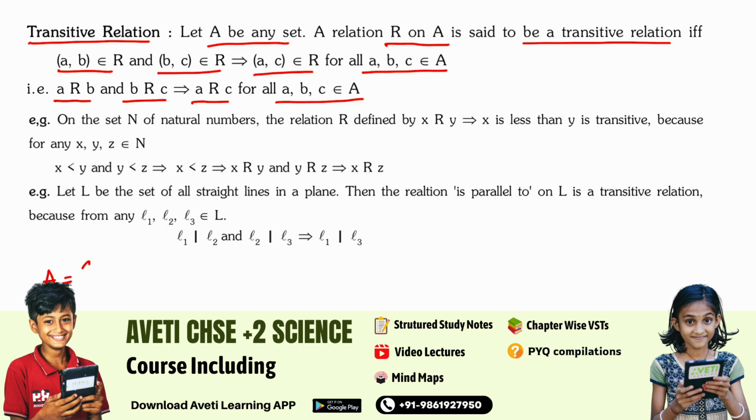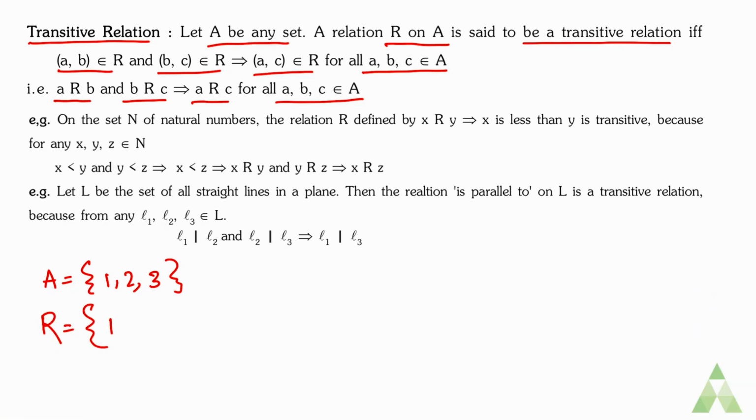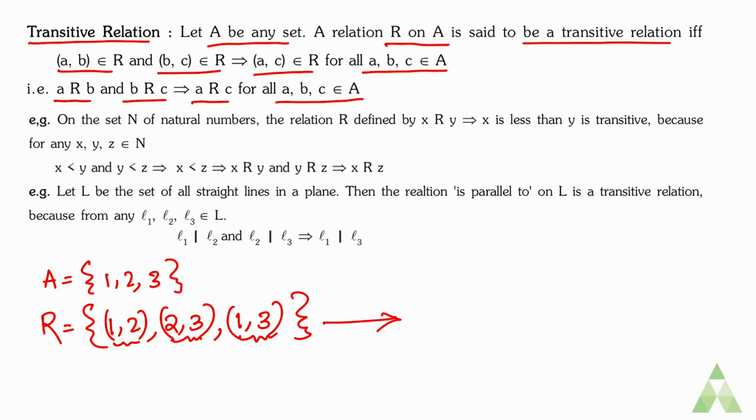That means if set A has elements 1, 2, 3, then a relation is transitive if ordered pair (1, 2) is there and (2, 3) ordered pair is there, then there must be ordered pair (1, 3). Then we can call the relation transitive. A has relation with B, B has relation with C, then A must also have relation with C. So in this case our relation is known as transitive relation. But if A has relation with B and we conclude B has no relation with C, then A having relation with C is not necessary for it to be a transitive relation.